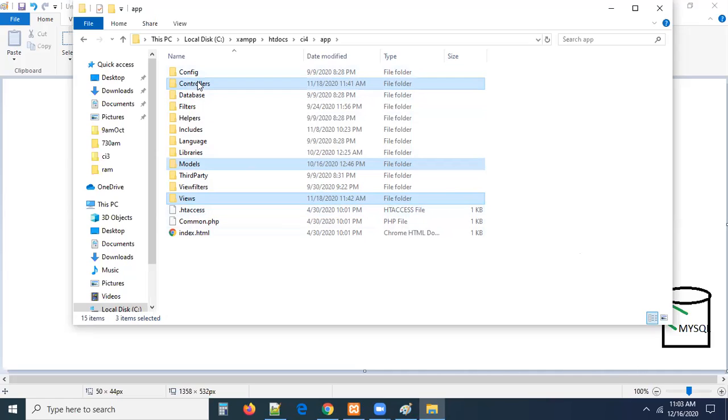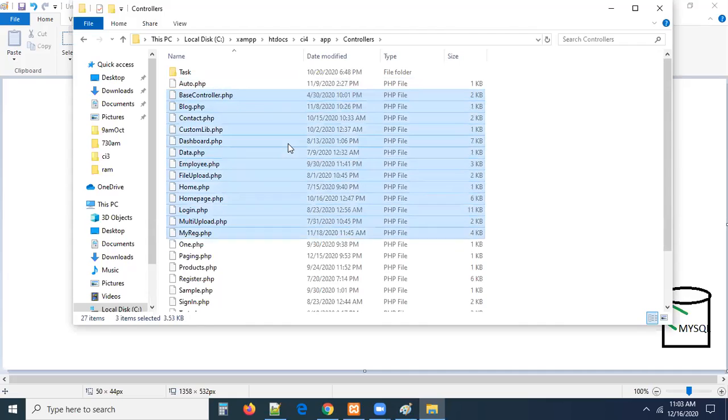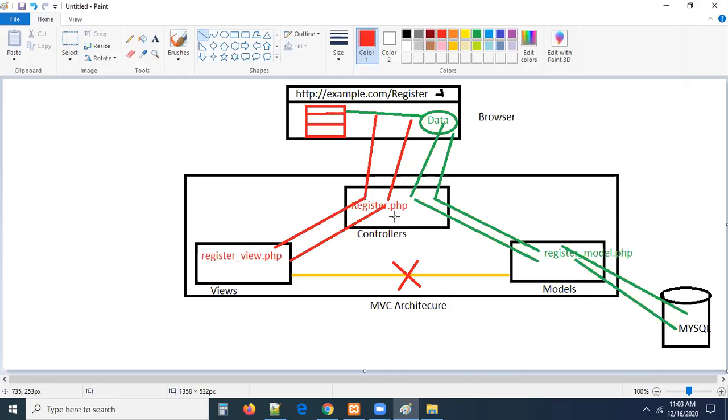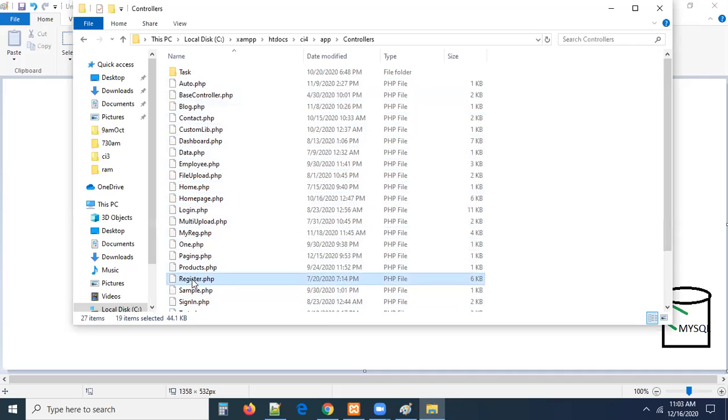If I open this controllers folder, can you see what it contains? Can you see all the files? These are all class files, guys, which contain controlling logic. Different files. See, in the diagram, I just mentioned register.php. Can you see the same register.php is available here? Where is this register.php? There you can see register.php is available for me.